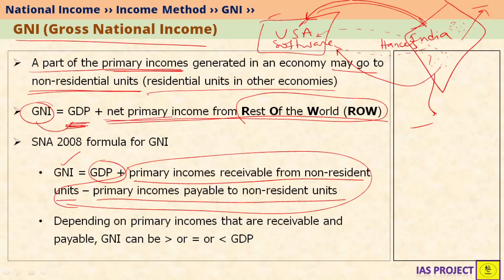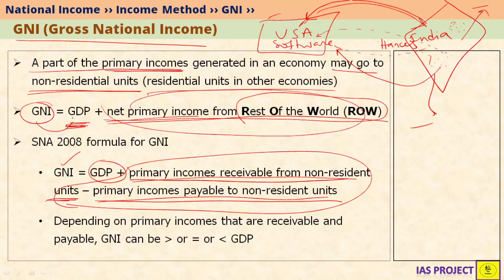However, if net primary income is negative, which means primary incomes receivable from non-resident units is less than primary incomes payable to non-resident units, that is, the negative value is higher than the positive value, then this whole value will be negative, which means GDP is added to a negative value, so GNI will be lower than GDP. Depending on primary incomes that are receivable and payable, GNI can be greater than, equal to or less than GDP.